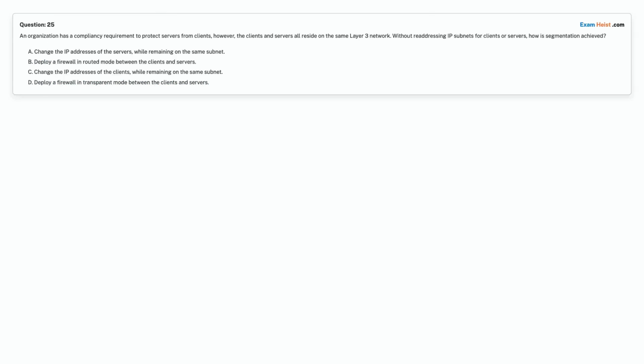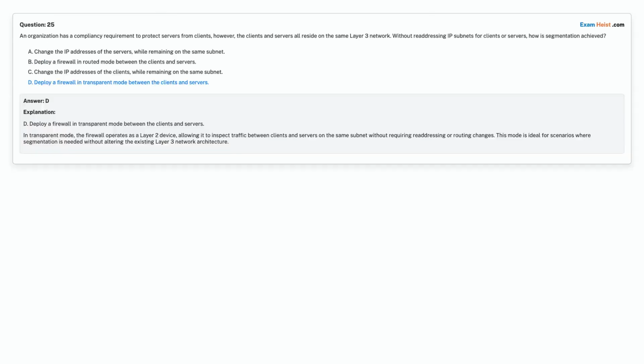Option A. Change the IP addresses of the servers, while remaining on the same subnet. Option B. Deploy a firewall in routed mode between the clients and servers. Option C. Change the IP addresses of the clients, while remaining on the same subnet. Option D. Deploy a firewall in transparent mode between the clients and servers. Choose the correct answer.